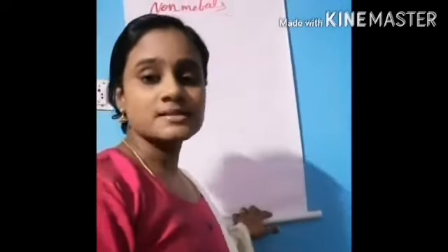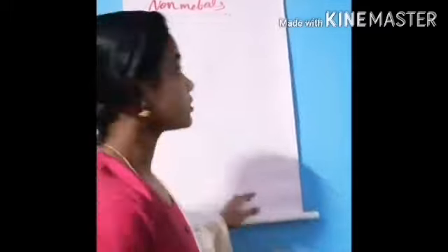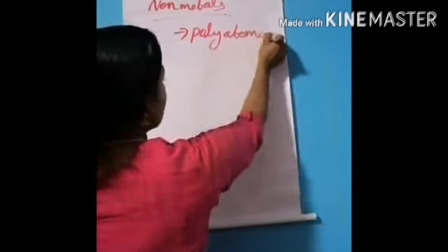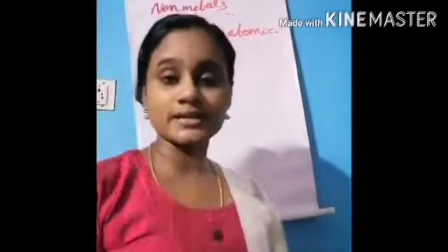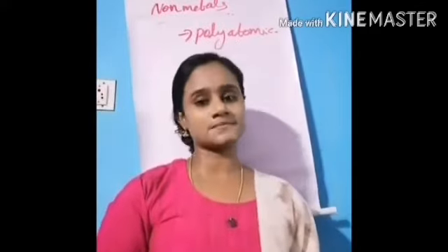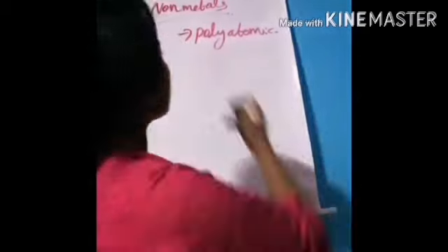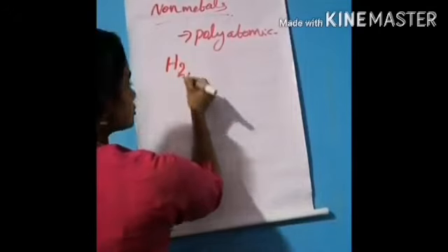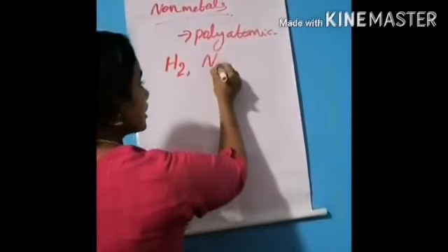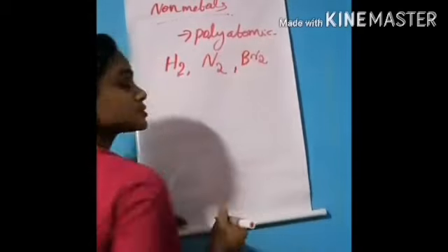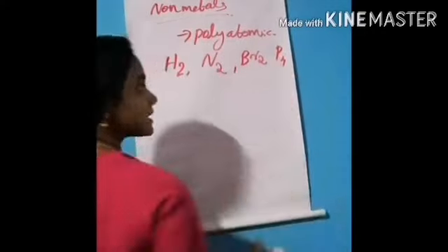Non-metals are polyatomic in nature. That is, their molecule contains 2, 3 or more atoms. Metals are monoatomic in nature, but non-metals are polyatomic. Examples of non-metals are hydrogen, H2, 2 atom; nitrogen, N2, 2 atom; bromine, Br2, 2 atom; and phosphorus, 4 atom.